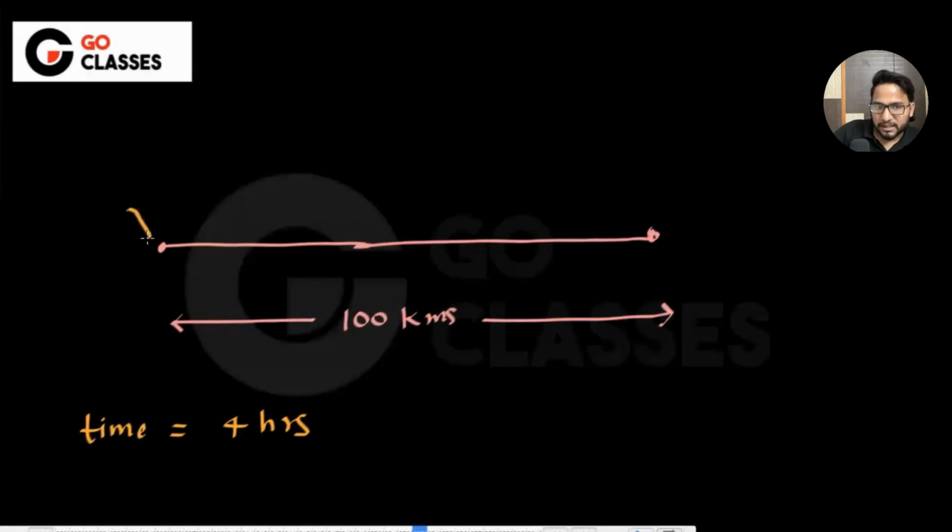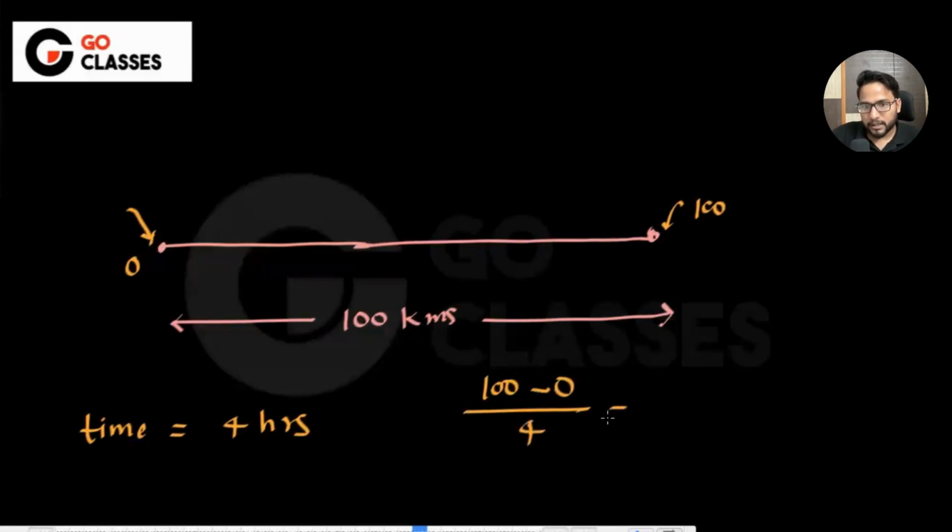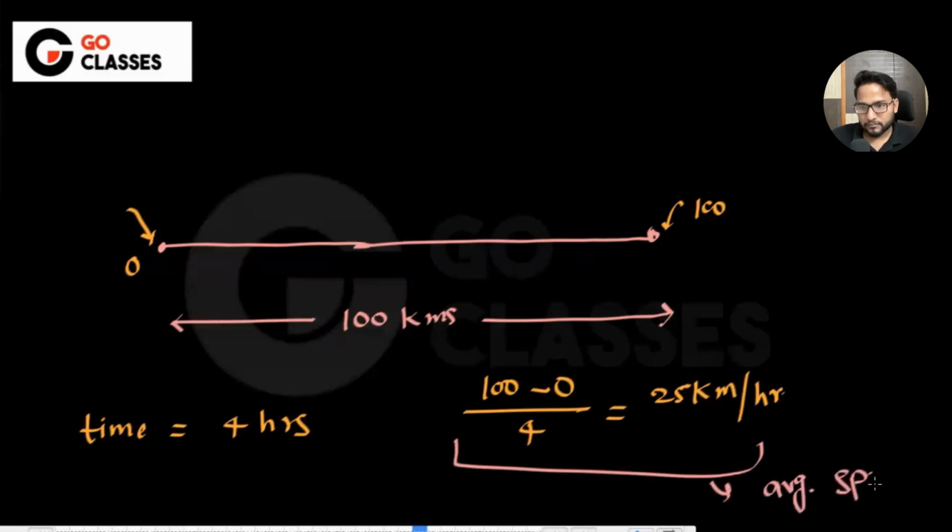So basically, let's suppose this is the coordinate 0, and this is 100. So you will say the average speed is 100 minus 0 upon 4 hours, right? It is basically 25 kilometers per hour. You will say that this is the average speed. Is this okay to everyone?